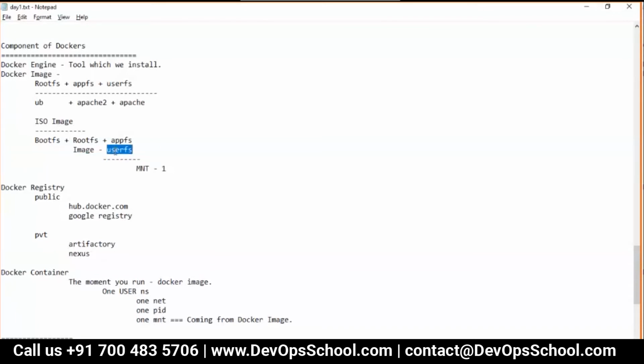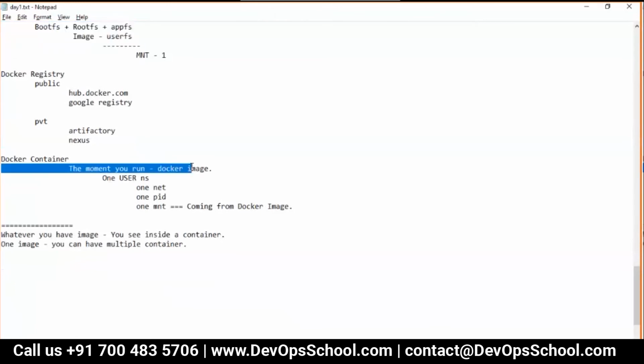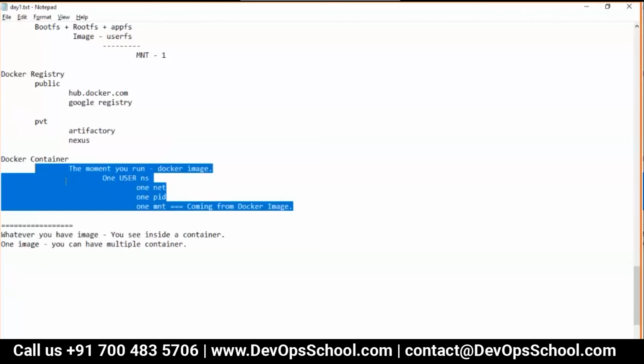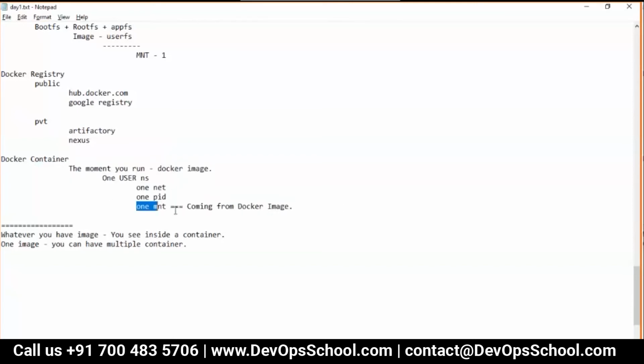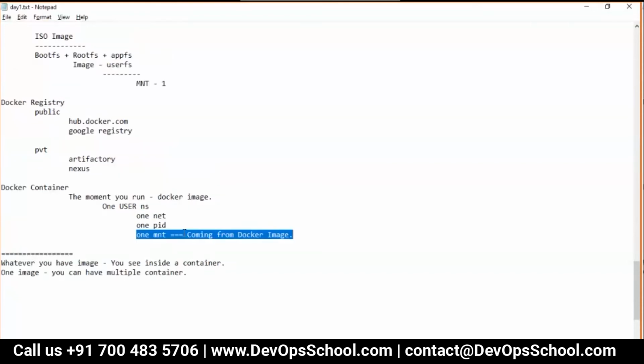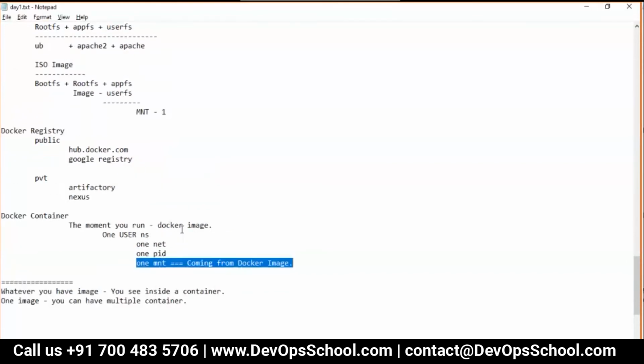No matter how many users you create, each one of you gets a desktop. How? Coming from the image. Similar concept. When you run an image, they mount the image file system to each container, each user. So you go inside a container and you see a full-blown operating system-like environment. It's not an operating system; I said an environment like a full-blown operating system.